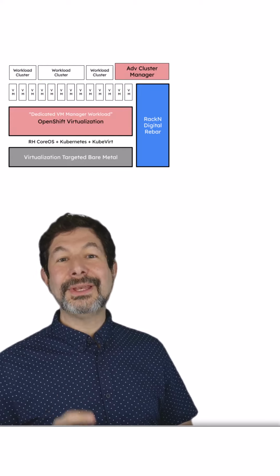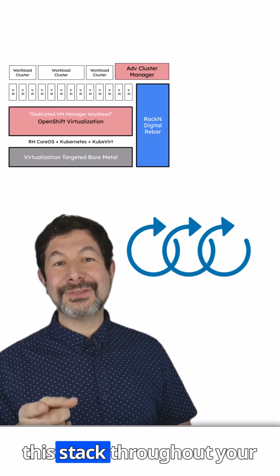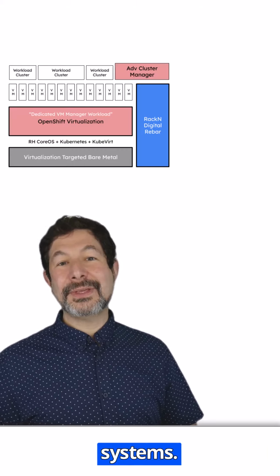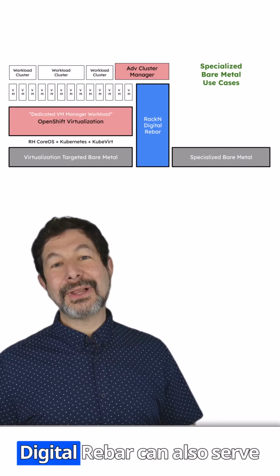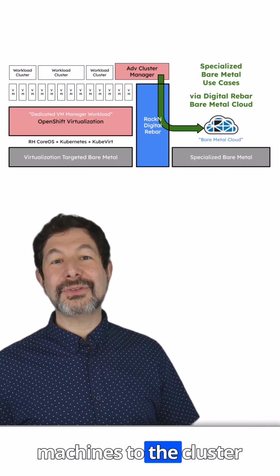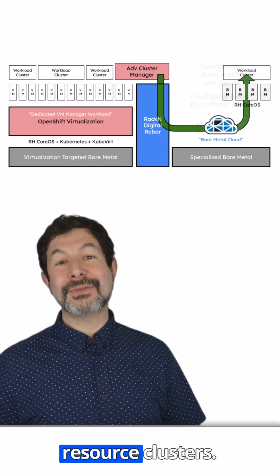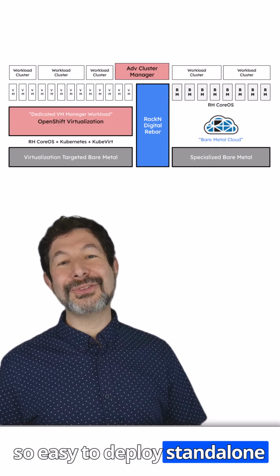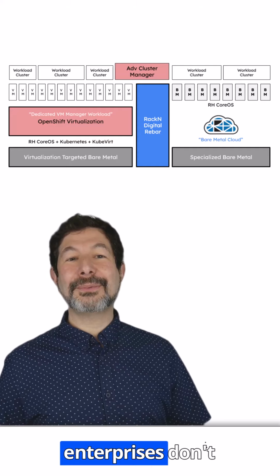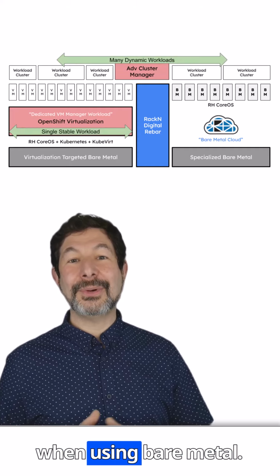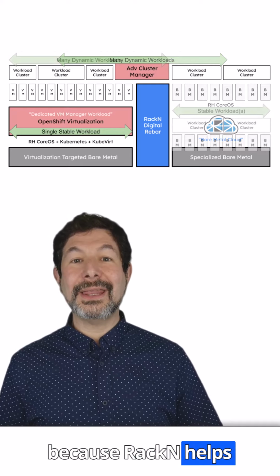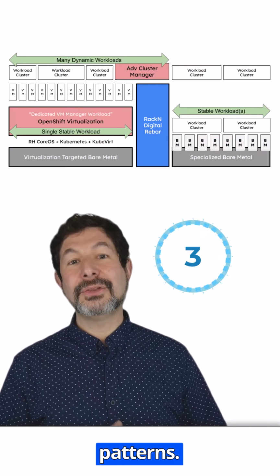Then you can easily apply, rinse, and repeat this stack throughout your infrastructure in greenfields or when replacing VMware systems. As a bare metal cloud, Digital Rebar can also serve machines to the cluster manager for specially resourced clusters. However, RackN has made it so easy to deploy standalone bare metal clusters that enterprises don't compromise operability when using bare metal. Ultimately, you have a lot of options because RackN helps implement all three usage patterns.